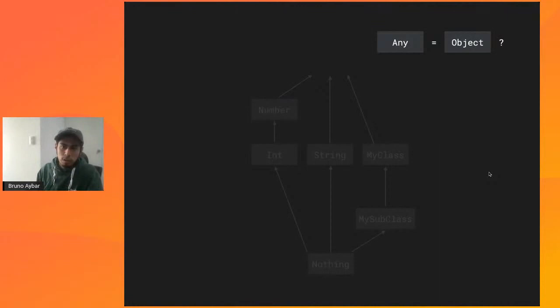All right. So if we go back to the question, is any equal to object? Well, the answer is actually that the exact equivalent will be any optional. So any optional will be the equivalent of having an object type in Java, right? So we'll be moving on to the next topic, and it is nothing.